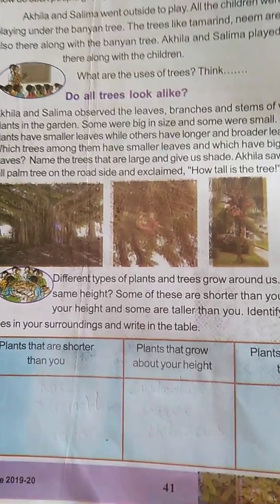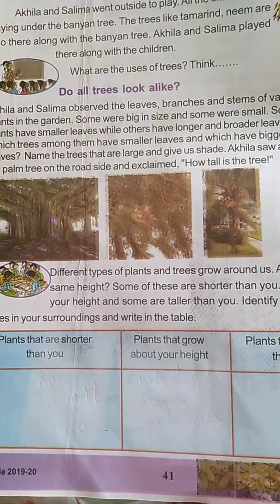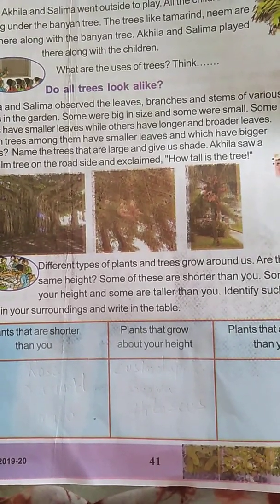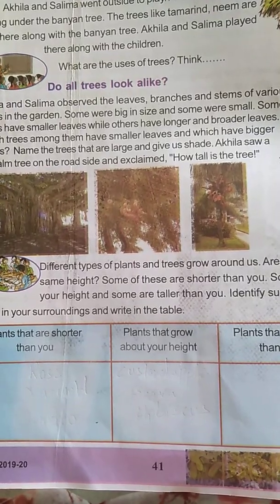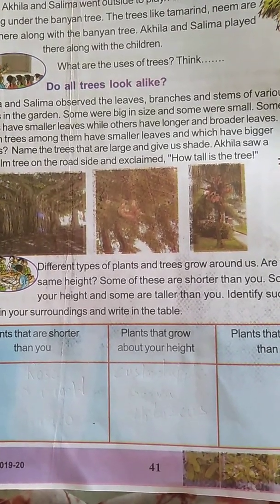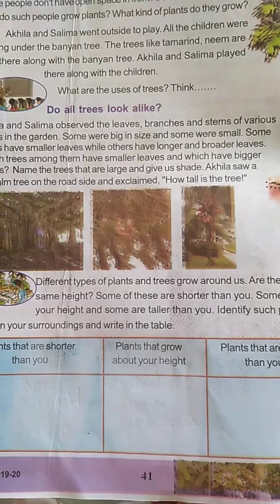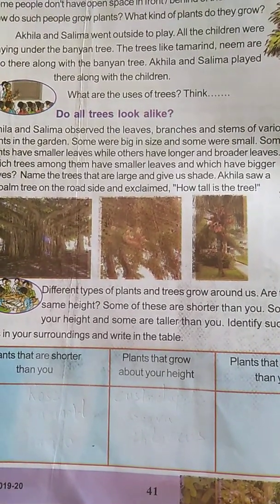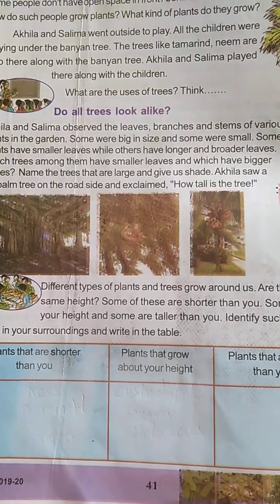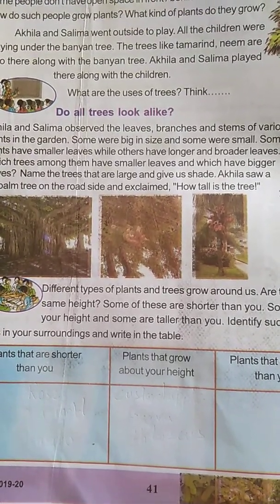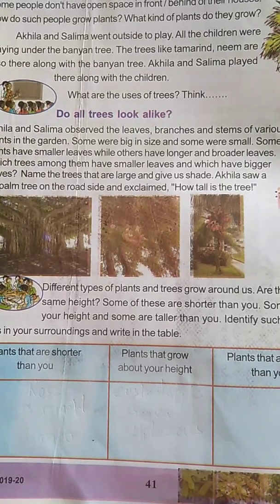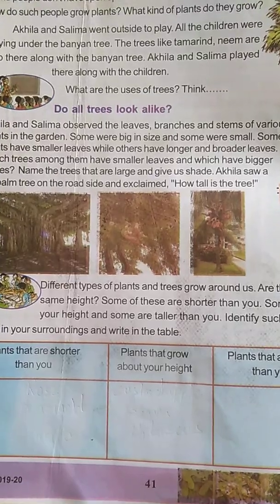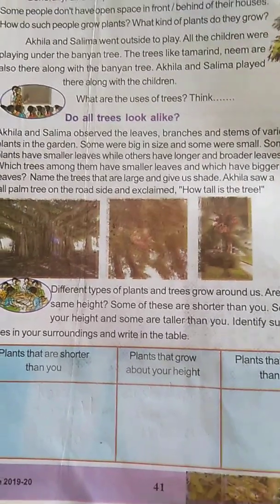Hello children, let's continue with the class in which we are learning the different types of plants in our surroundings. Yesterday we learned the different types of plants, flowering plants and fruit bearing trees. Some are tall trees, some are very big trees. Some trees have many branches. This all we learnt in our previous class.